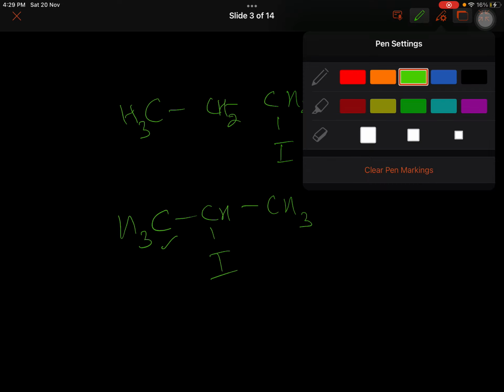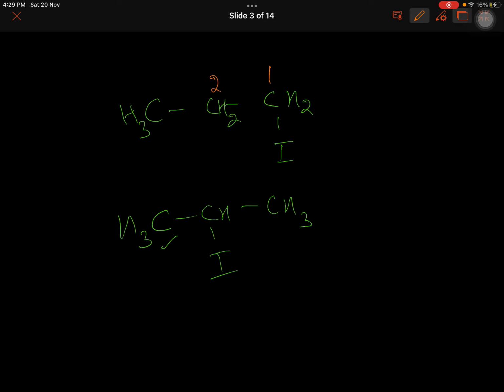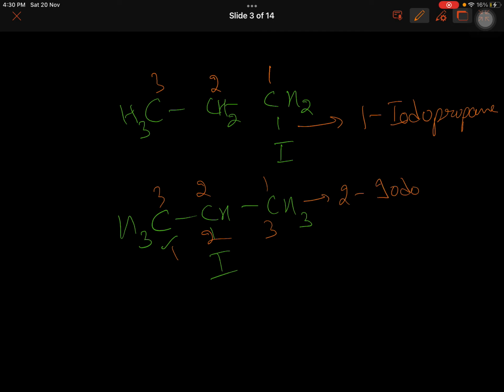You start numbering from the other side, so this is 1, 2, 3 this way, or 1, 2, 3 that way. Anyhow, this becomes 1-iodopropane, written as a single word. This is 2-iodopropane.